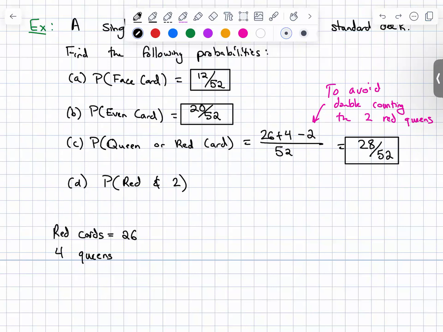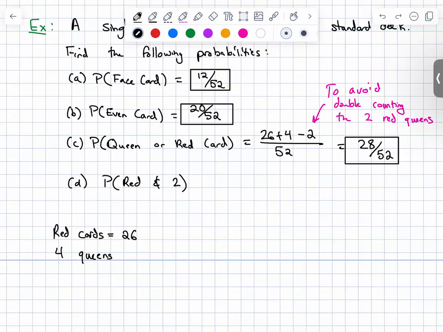Yeah, we could also do 26 plus 2. Since you've already counted it, that is the other way to do things, which is to count up all the number of ways that things can occur by hand. So you can either draw 13 different cards in the red suits, including the queens, and then you add on the 2 additional queens that you haven't counted, the queen of spades and the queen of clubs. Either way is fine with me.